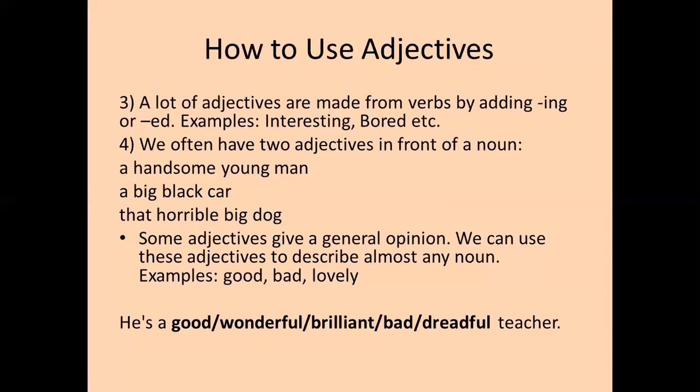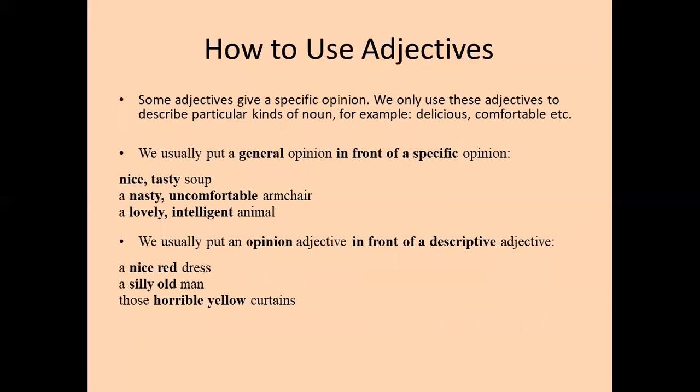Okay, some adjectives give a general opinion. We can use these adjectives to describe almost any noun. Example, good, bad, lovely, etc. Now, you can see in the example that I've given, he's a good, wonderful, brilliant, bad, dreadful teacher. You can choose any one of them. Okay. Then some adjectives give a specific opinion. We only use these adjectives to describe particular kinds of nouns. For example, delicious, comfortable, etc.